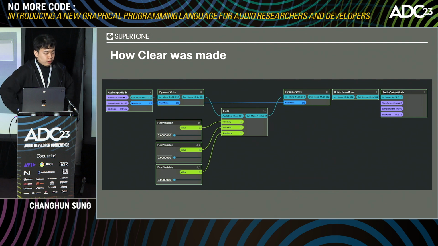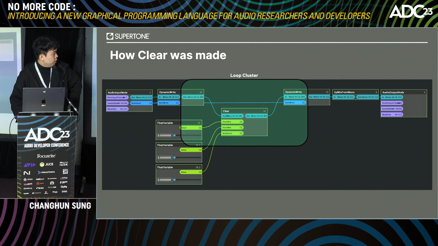So then the loop cluster will be created for this module, like this, here, the loop cluster. Then it will run as if ring buffers are attached in front and at the back of the model.